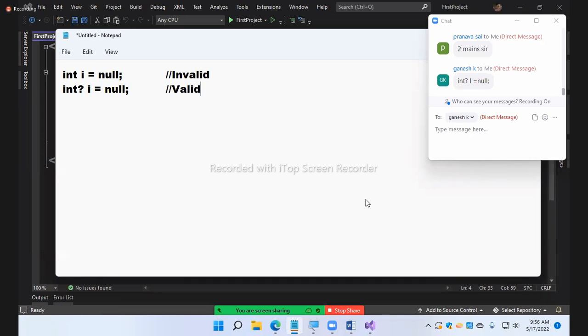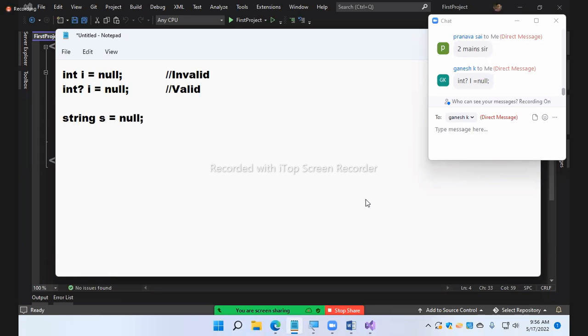Now tell me, value types have two options: nullable and non-nullable. The first one is non-nullable, which means you can restrict it. The second one is nullable. But when you come to reference types, string s equals null, valid or invalid?